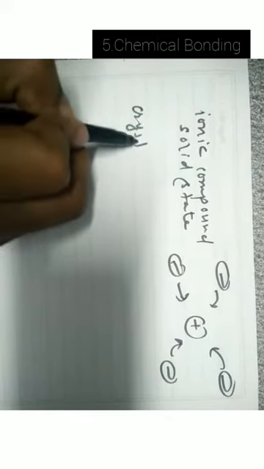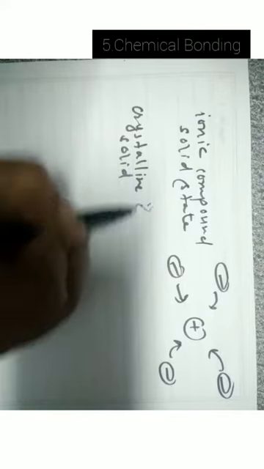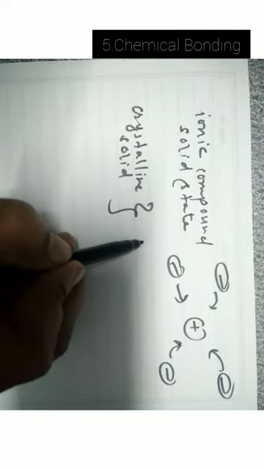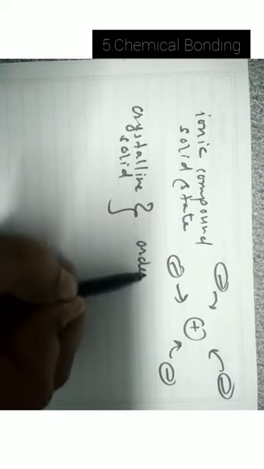In crystalline solids, the arrangement of ions, that is cations and anions, are ordered, means they have particular repeating patterns. So number of cations and number of anions are specified. The arrangement is regular.